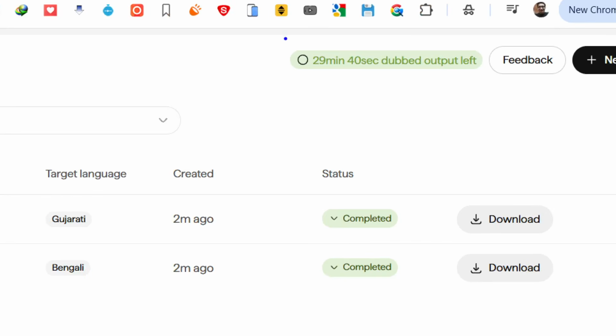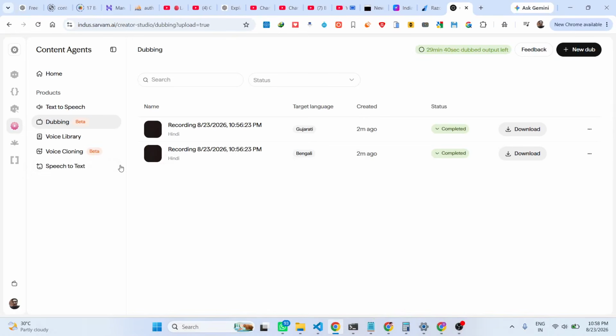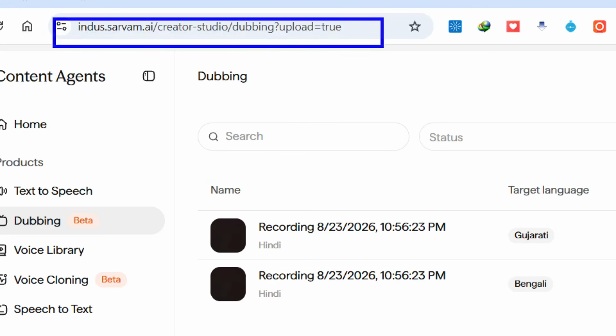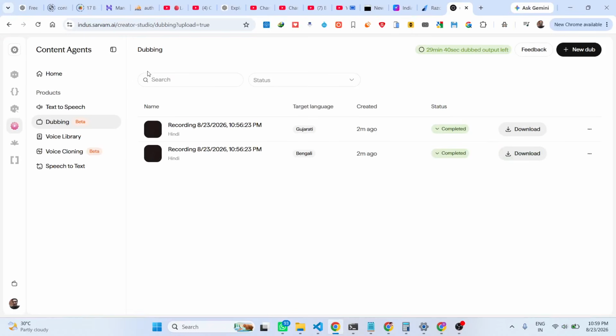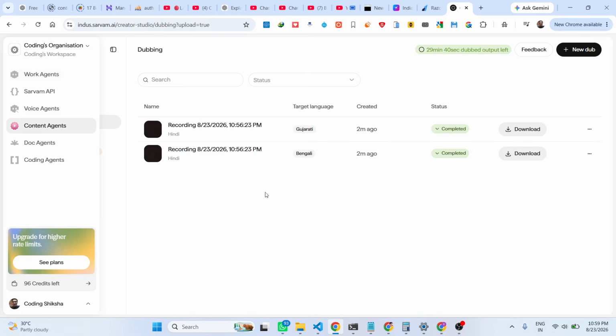So guys, you can see that it's a very good feature. You get 30 minutes of free output video dubbing. You can check out this platform Sarvam AI, which is an Indian created platform. It has all these features, definitely check this out.